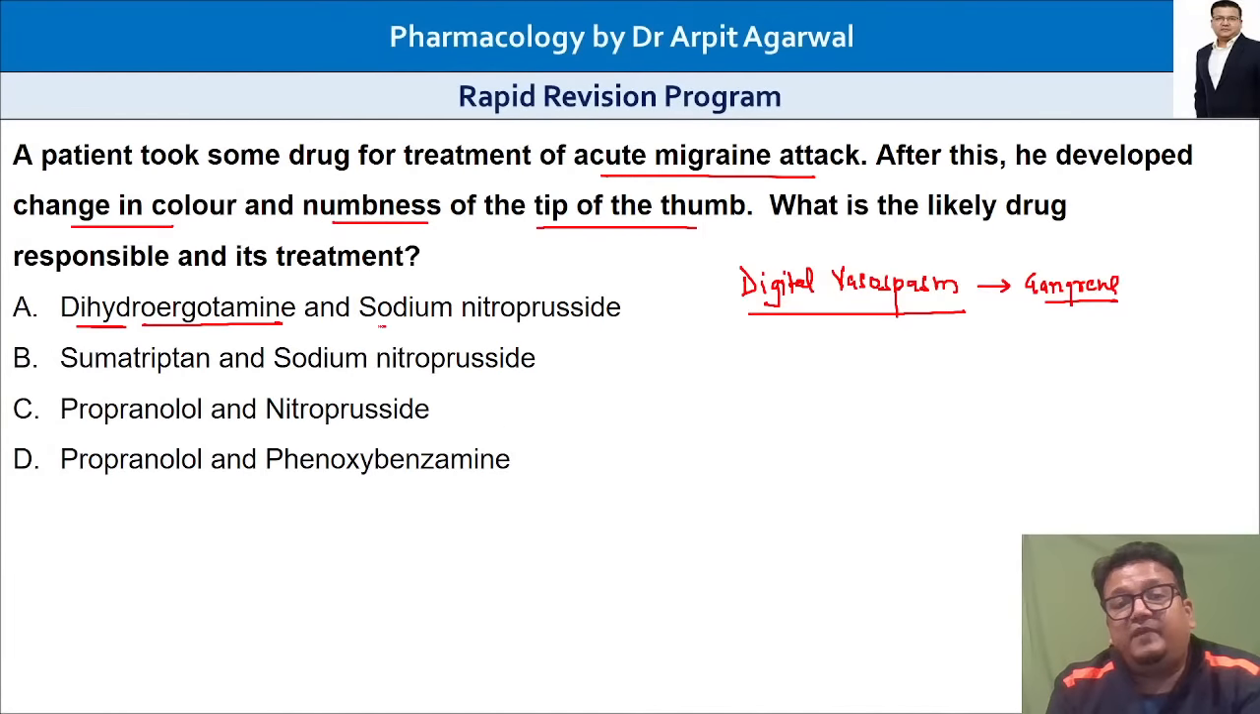And we will give a very potent vasodilator, nitroprusside. So this is the answer. Remember, in an attack of migraine, the patient can develop digital vasospasm in the fingers because there are no collaterals in the tip of fingers or thumb. So these are end arteries, they undergo spasm leading to digital gangrene. The causative agent is dihydroergotamine, and treatment will be done by nitroprusside.